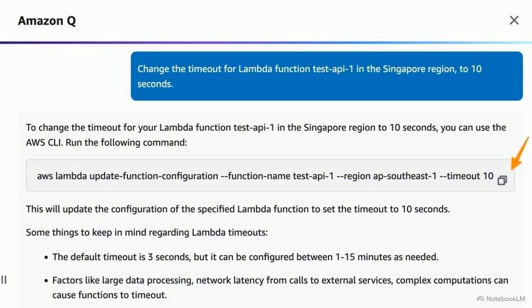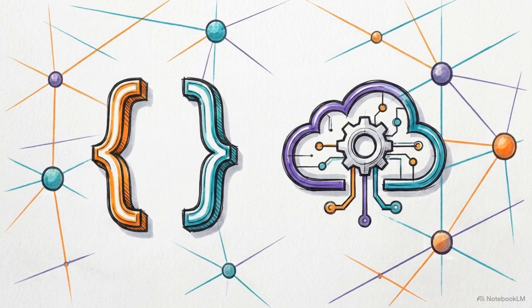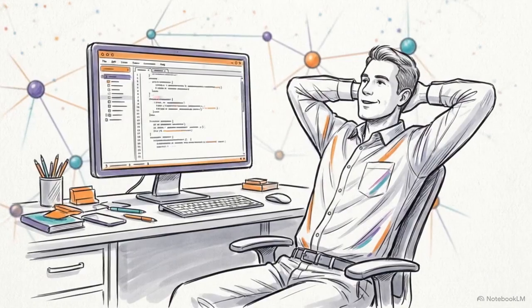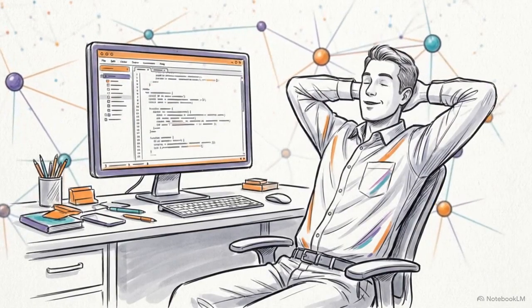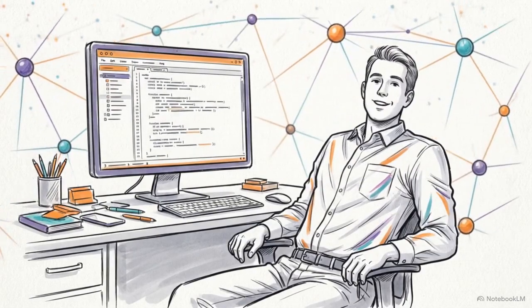It even actively assists in resolving infrastructure issues. As shown here, if you ask to change a timeout setting, Q Developer generates the exact AWS command line interface instruction required to make that account modification safely. By functioning as both an expert pair programmer and an encyclopedic cloud architect, Q Developer clears away the syntax and administrative friction, allowing engineers to focus on logic rather than searching through documentation.